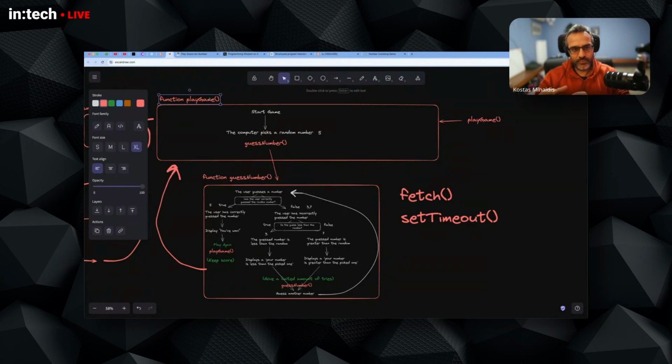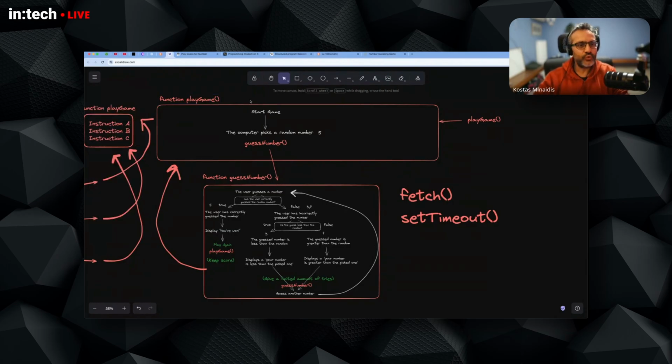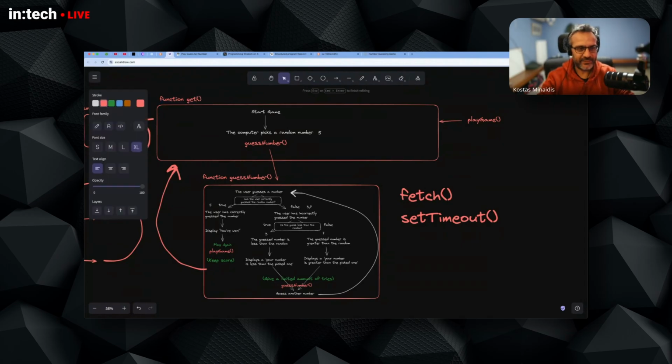And the name that you pick should follow two rules at least. First is not to use the same name as a built-in function. So the play game function should not be named fetch, right? You shouldn't use a name from a built-in function. So that's a no-no. The other thing is that you should try to find a name that best describes what the function is actually doing.